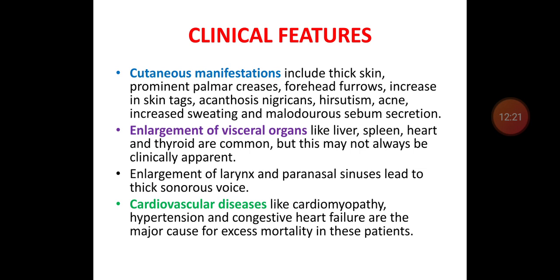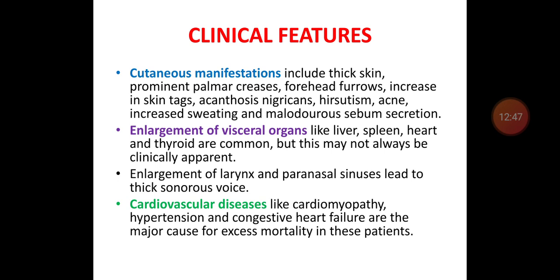There is enlargement of visceral organs, like hepatomegaly, splenomegaly, cardiomegaly, and goiter, that is enlargement of thyroid, seen in acromegaly patients. Enlargement of larynx and paranasal sinus leads to a thick sonorous voice.